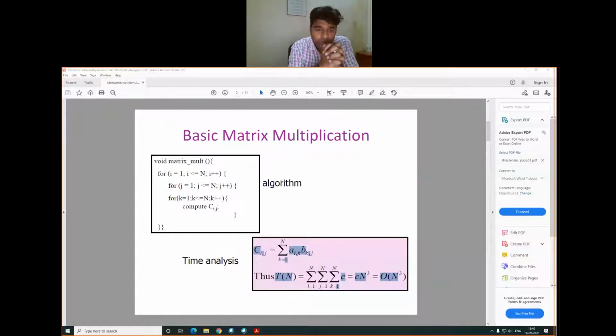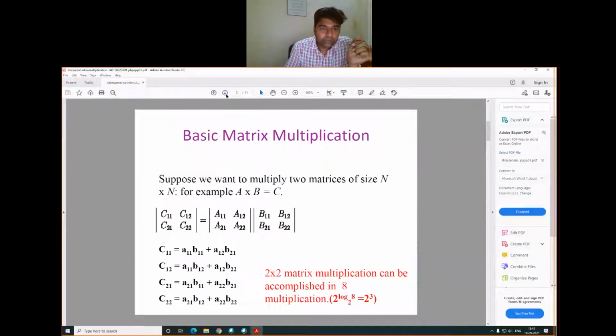So let's see how the Strassen matrix multiplication operation can perform much better as compared to the basic matrix multiplication. But before this, what mathematical model is explained by Strassen to understand and to reduce the time complexity? We'll see in the next slide.